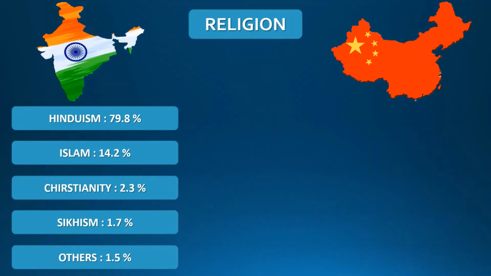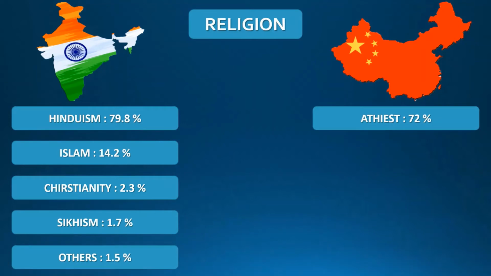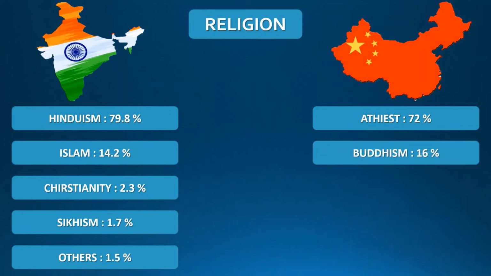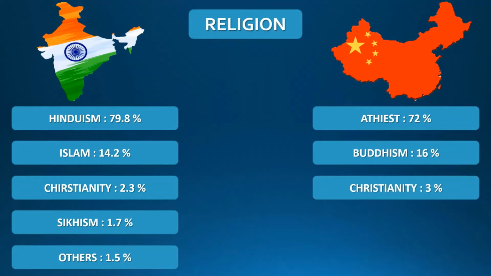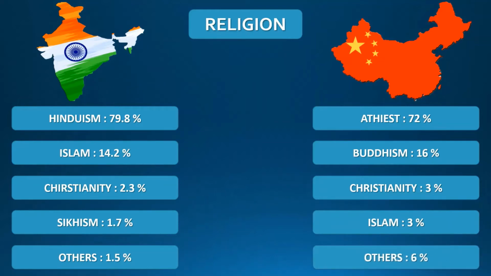If we talk about China, 72% of the people are atheist, that is, they do not follow any religion. 16% of the people follow Buddhism, 3% follow Christianity, 3% follow Islam, and 6% of the people of China follow other religions.